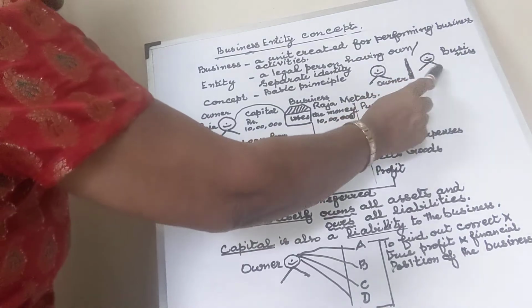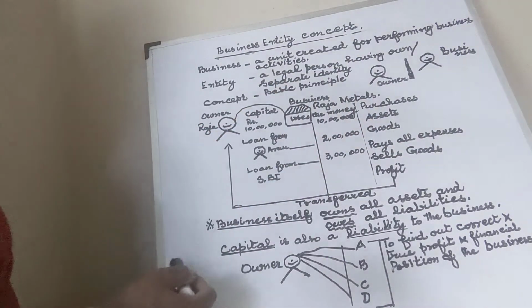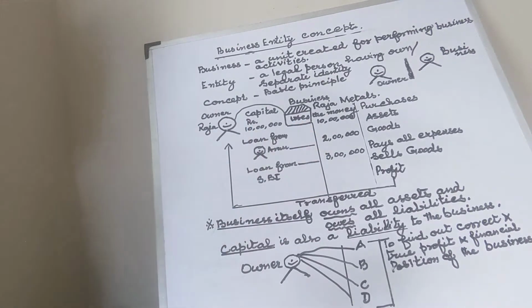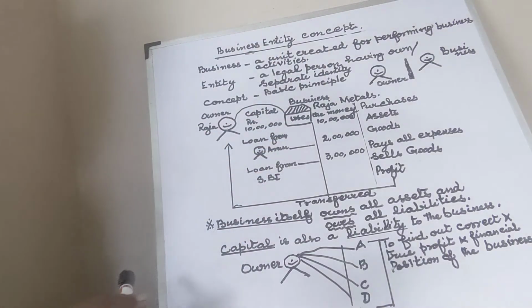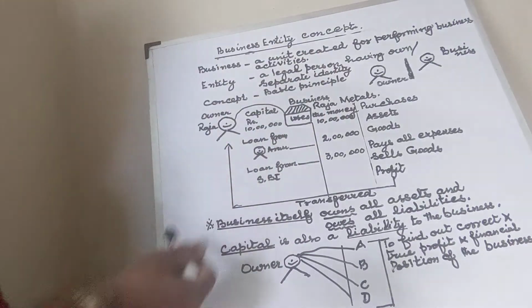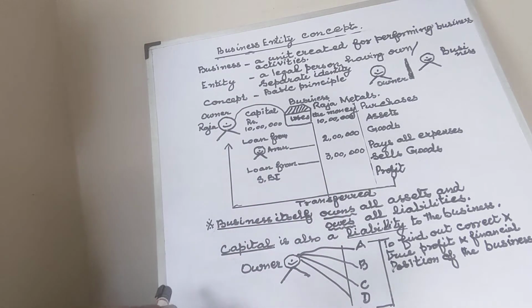We are giving respect to the business except for the capital employed by him and the money withdrawn by him from the business. Okay, so why do we have to treat the business as a separate person and the owner as a separate person? I'll tell you at the end of this video. So please watch this video till the end.